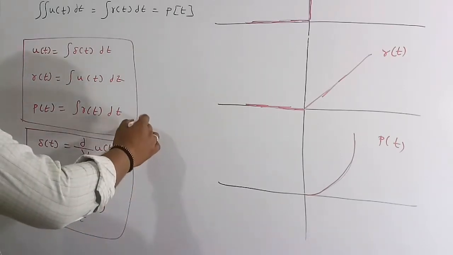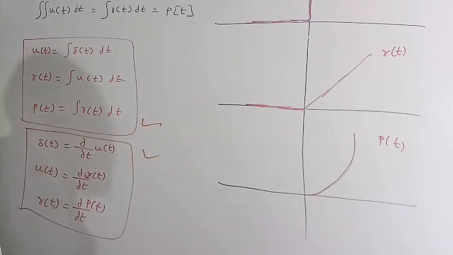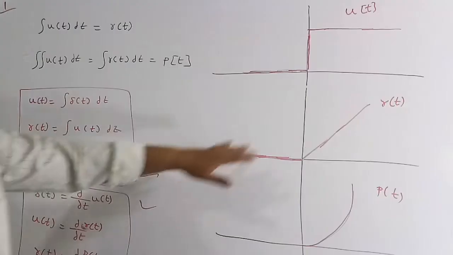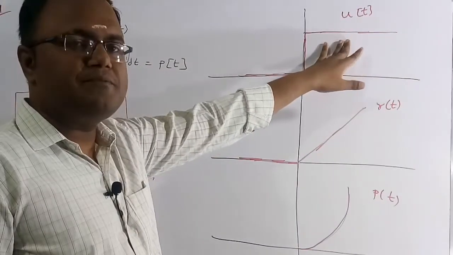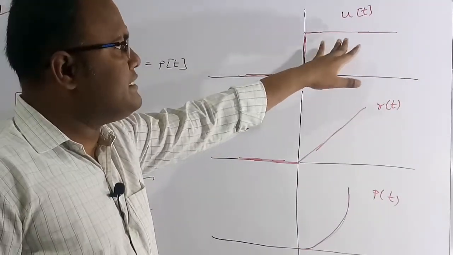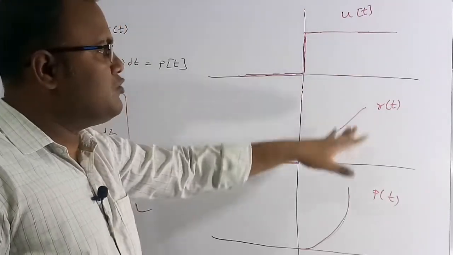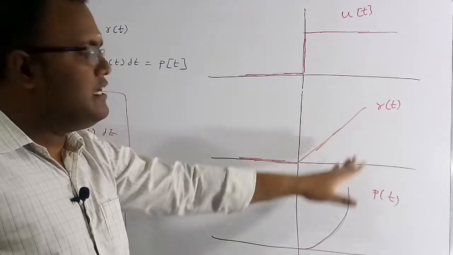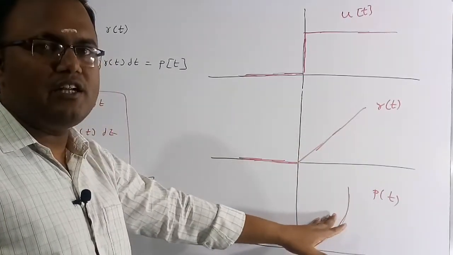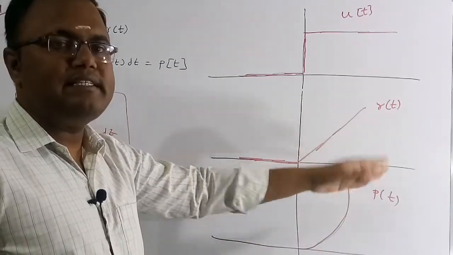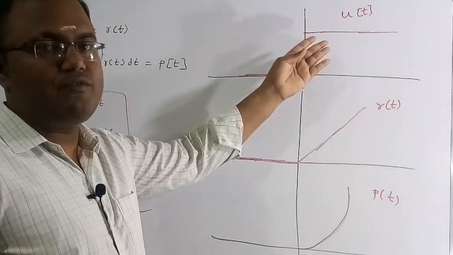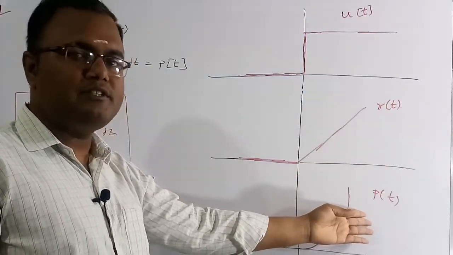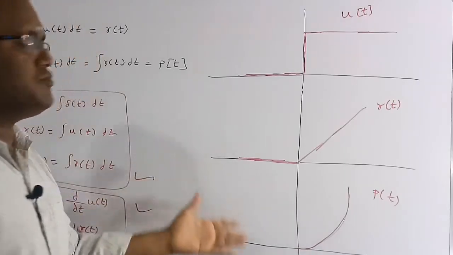These are the important signals discussed in signal and system in a very detailed manner. This is u of t, the unit step signal waveform. If you integrate this unit step signal, we get the ramp signal, and if you integrate this ramp signal, we get the parabolic signal. So the integration of r of t, which is the double integration of u of t, gives us the parabolic signal. So this is all about this question.